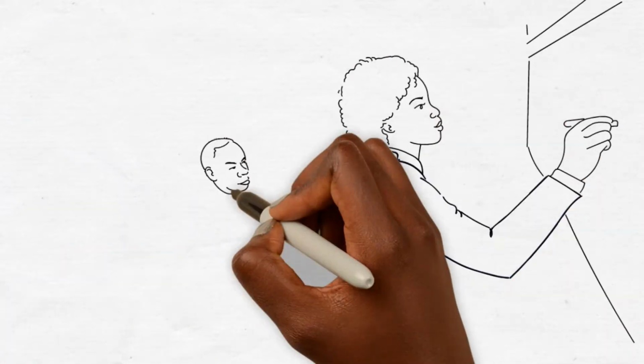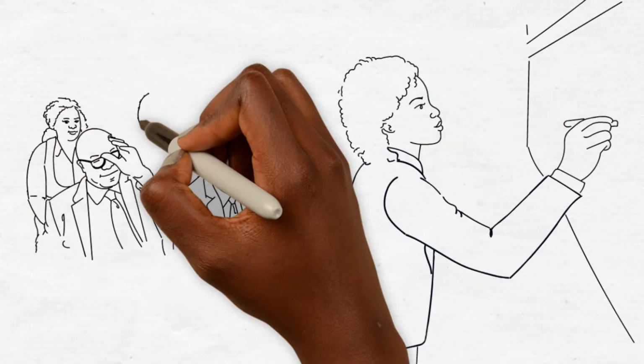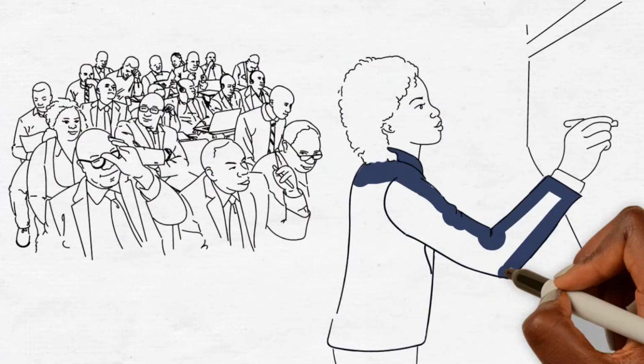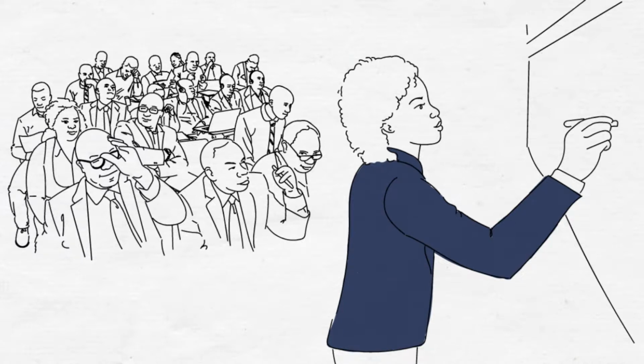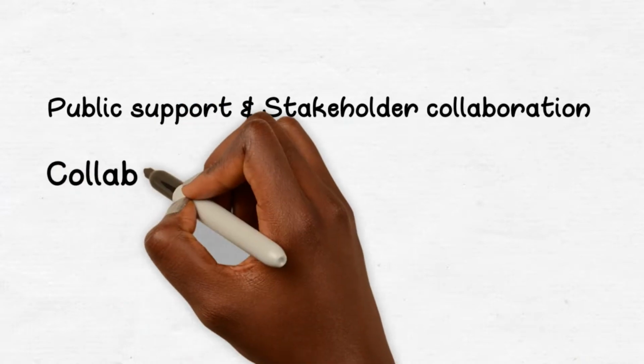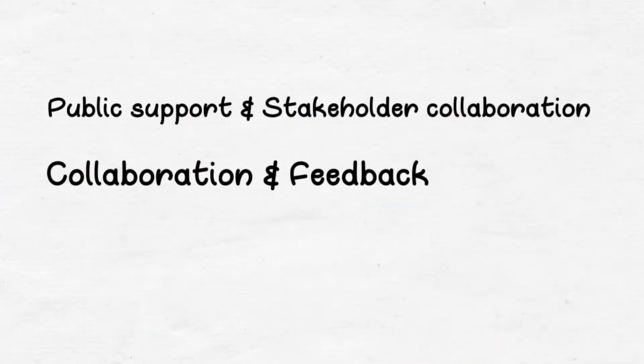As Esther and her team of civil society organizations begin to design advocacy strategies and tactics, they take into consideration numerous factors that affect government decision-making and implementation. These factors include public support and stakeholder collaboration, which are critical to helping gain momentum and bring the issue to the forefront. Collaboration and feedback are necessary to define a common issue with other changemakers and track progress towards the goal.